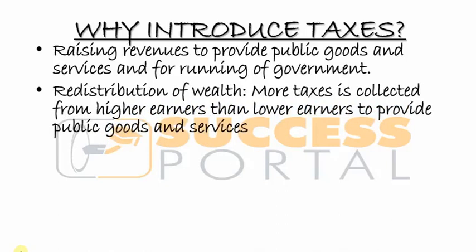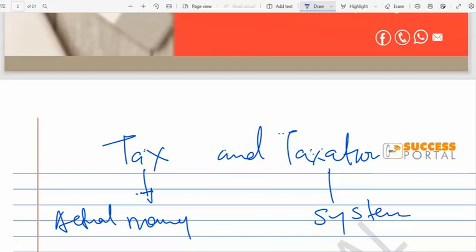redistribution of wealth. This is what happens when it comes to tax: more tax is collected from higher earners than lower earners to provide public goods or services. So the thing is, anthu ena ake Malawi muno ali ndalama zambiri kuposa anzawo. It might be the minority of the people who have a lot of money.